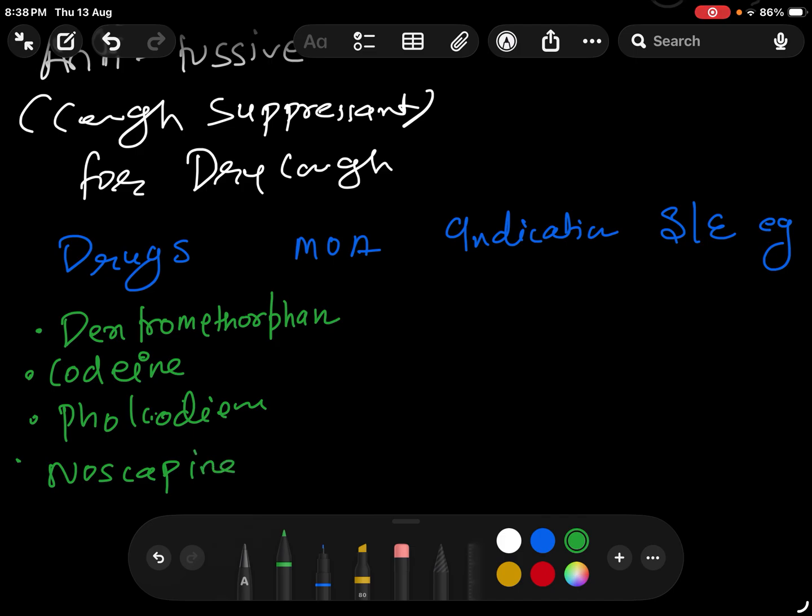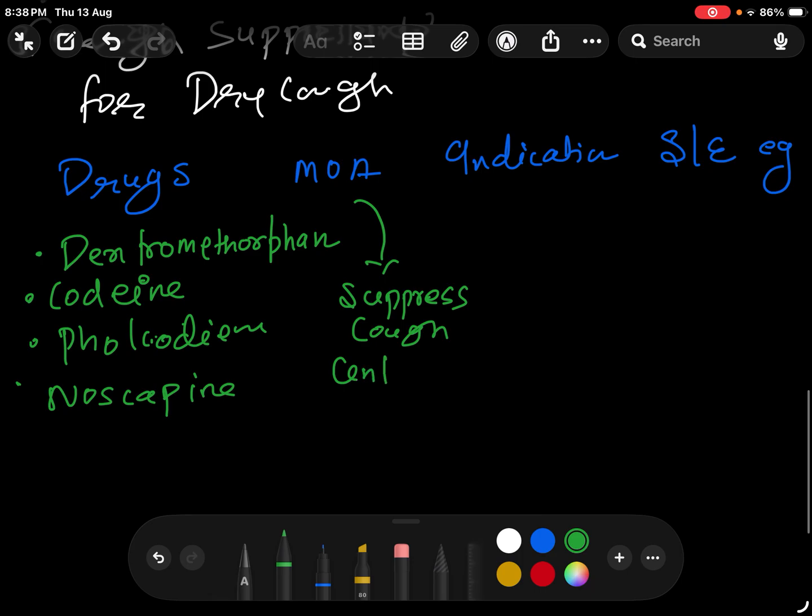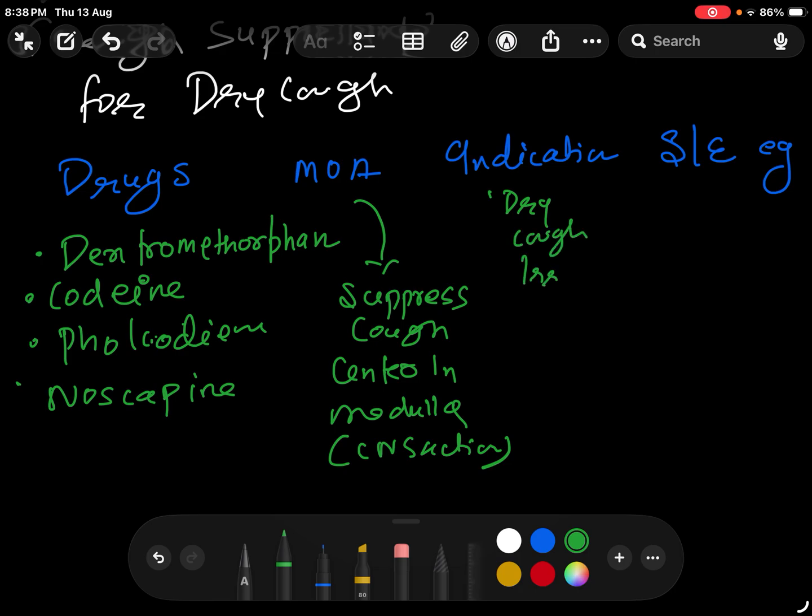Now what is the mechanism of action of these drugs? Basically they suppress the cough center in the medulla, that is, it is a CNS action. Now what are the indications, when to give? When the patient is having a dry cough, something stuck in the throat, that is an irritant, or the patient is having URTI or post allergy.